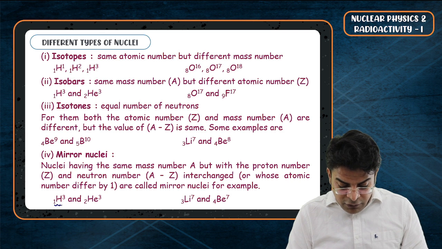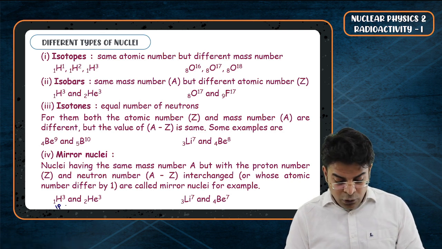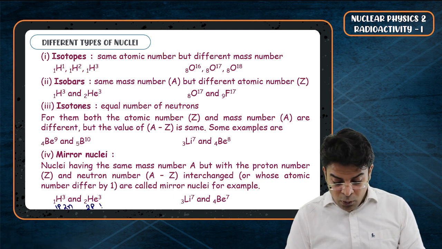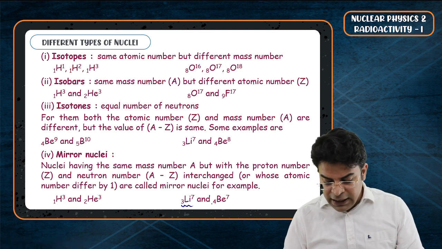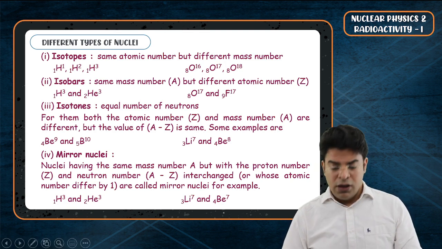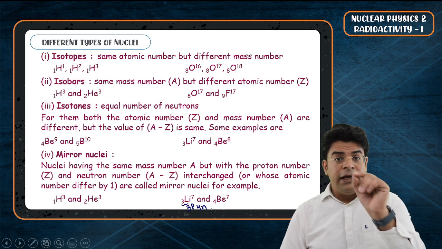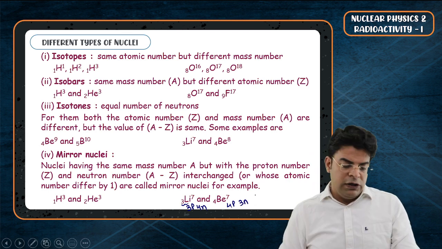The examples are 1H3 and 2He3. 1H3 has 1 proton, 2 neutrons. 2He3 has 2 protons, 1 neutron. You can see they are mirror nuclei. One more example, 3Li7 and 4Be7. 3Li7 has 3 protons, 4 neutrons. 4Be7 has 4 protons, 3 neutrons. So you can see they are mirror nuclei.